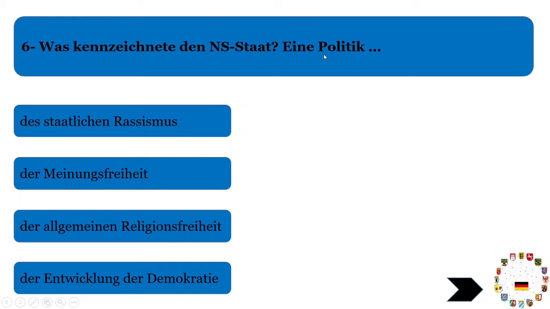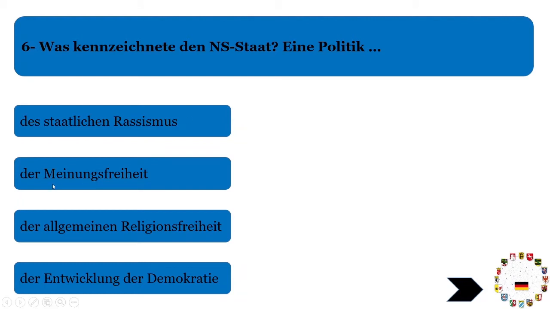That was a politics related to staatlichen Rassismus. Rassismus means racism. That form of government was actually against some group of people. So staatlicher Rassismus, there was racism from the state, from the form of government. This answer is correct in this situation. We will see some questions that there was some racism towards some particular people.